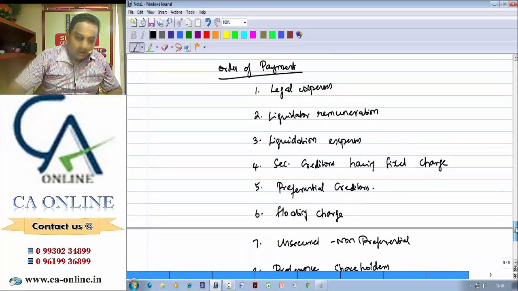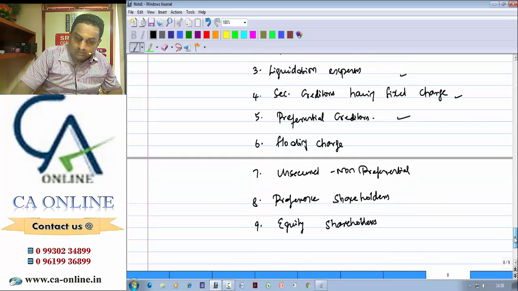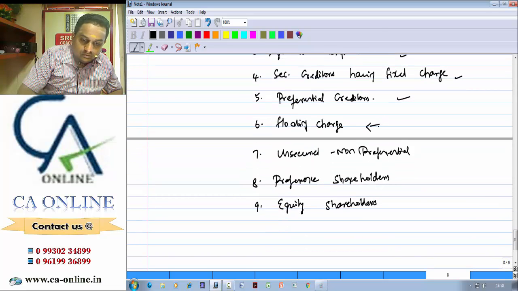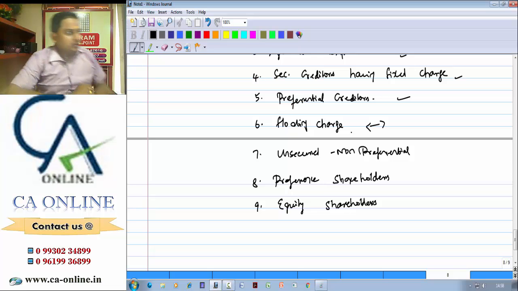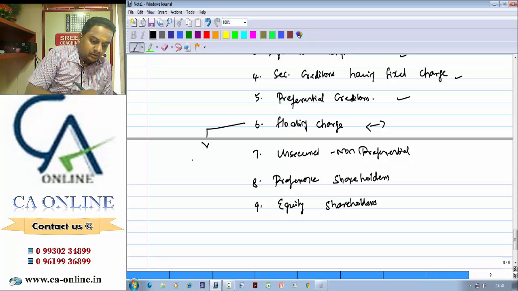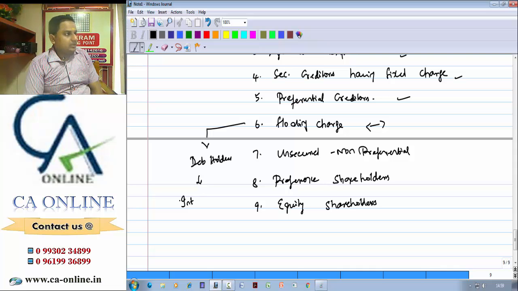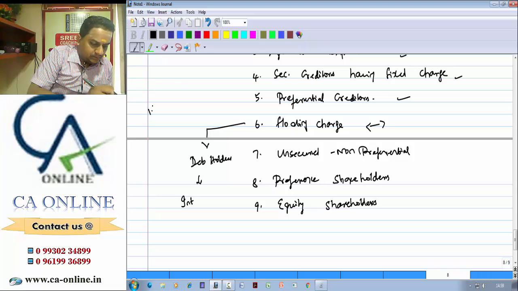Now, as and when we get cash, when we meet all these expenses and come to this particular stage, that is secured creditors having a floating charge, in most of the problems when we work out, debenture holders will be assumed as floating charge. For debenture holders, interest on debenture, assume a scenario with some numbers and we'll understand.